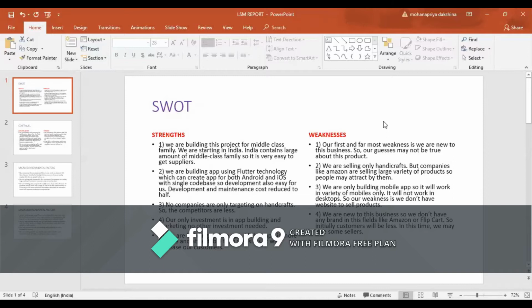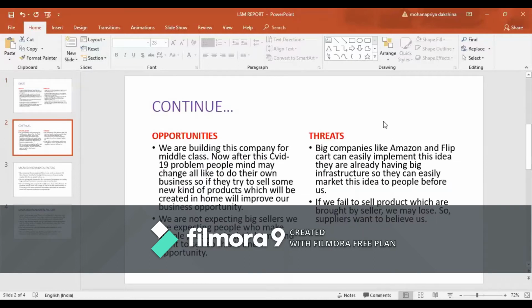We are selling only handicrafts, but companies like Amazon are selling a large variety of products, so people may be attracted by them. We are new to business, so we don't have a brand like Amazon or Flipkart. It has to be created afterwards only. So initially, customers will be fewer.